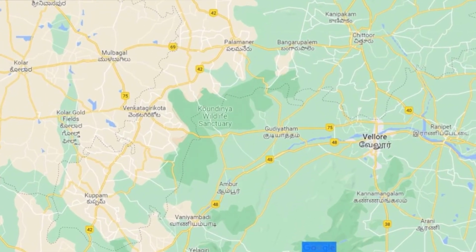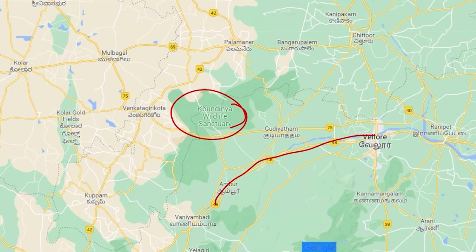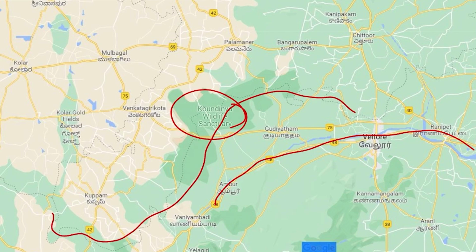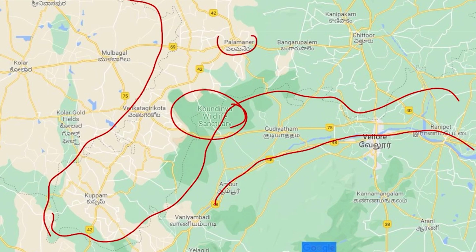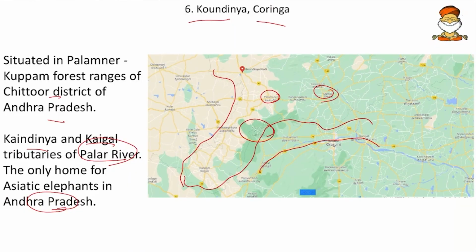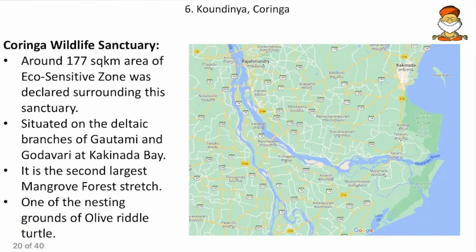So friends, here is a brief map of it. So here we can see the Kaundinya Wildlife Sanctuary and here the Palla river flows. And here we can see the border of Andhra Pradesh and Tamil Nadu here and Andhra Pradesh and Karnataka likewise. And the Palamner that is present here and Chittoor is present here. So friends, make a screenshot and preserve such PPTs so that it will be helpful for the last moment revision.